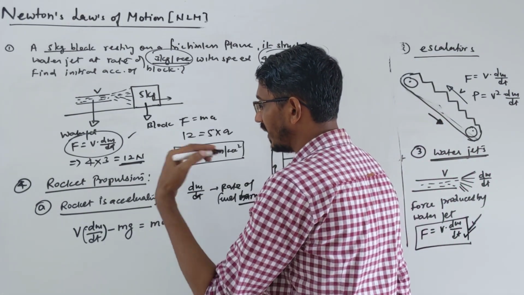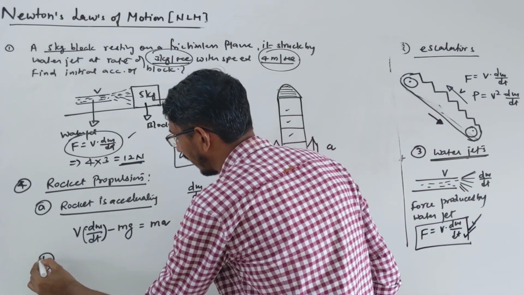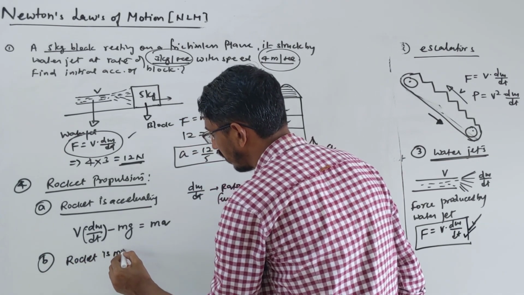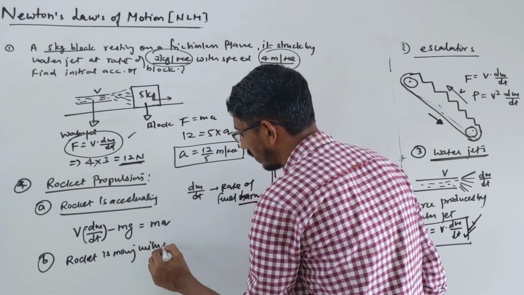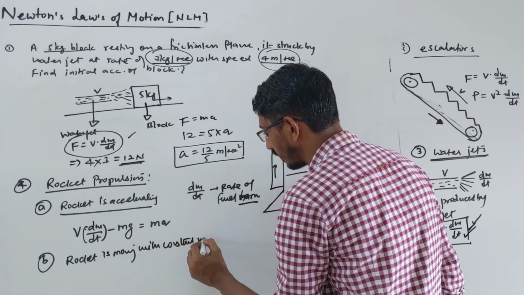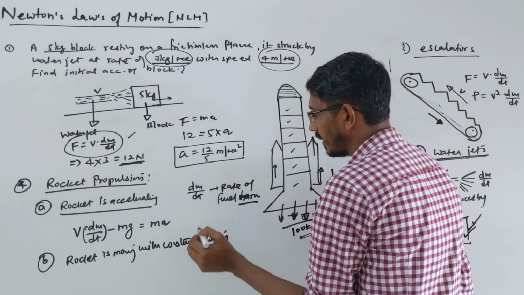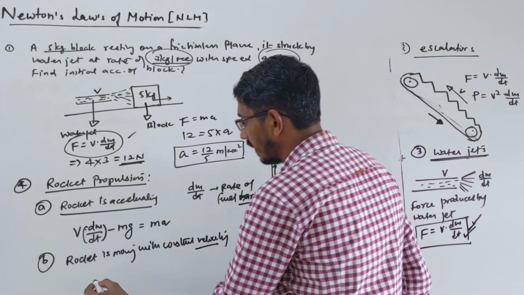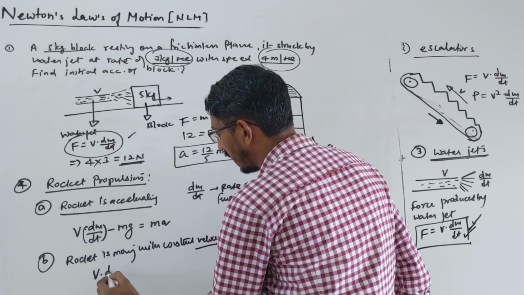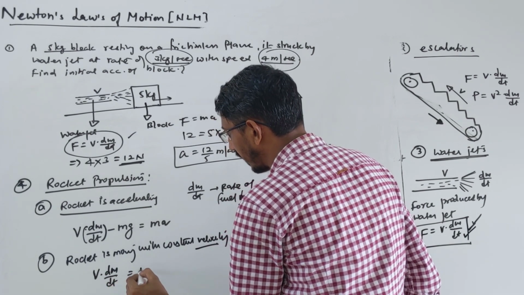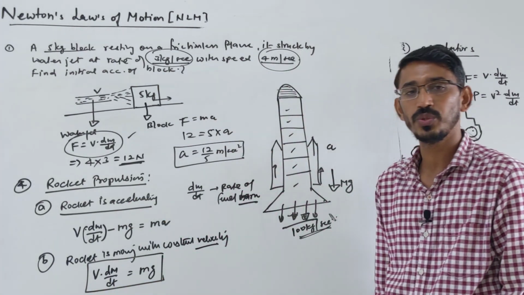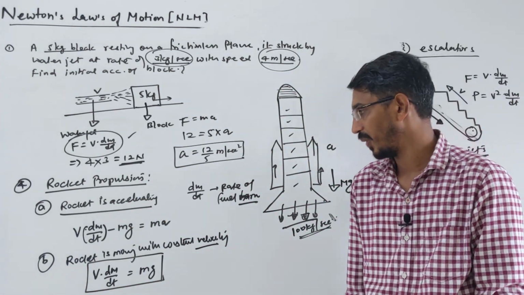But for the NEET exam, mainly this format will be asked: the rocket is moving with constant velocity. If velocity is constant, the acceleration of the rocket will be 0. In that case, the force produced by the gas jet, which is v into dm by dt, is simply equal to mg. That equation you have to write. These are the two simple cases for rocket propulsion.